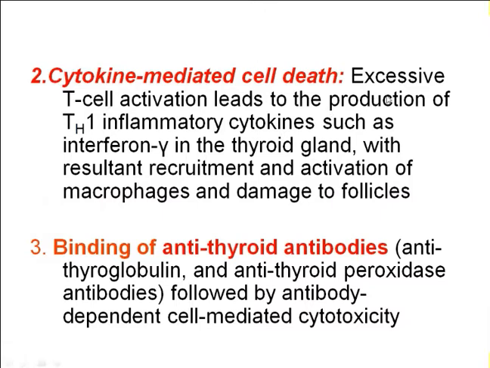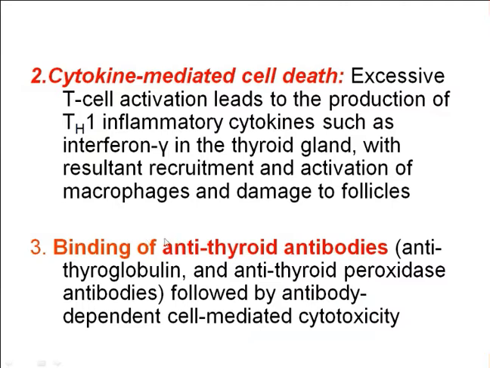There is excessive T cell activation, which leads to the production of an increased amount of cytokines, such as gamma interferon, in the thyroid gland. There will be more and more recruitment and gathering of this gamma interferon, and there is activation of the macrophages.